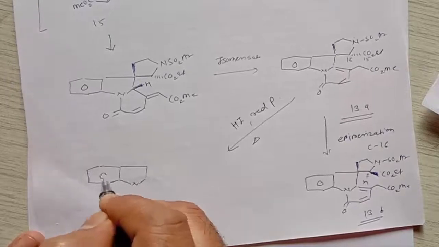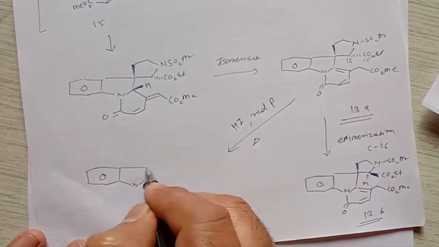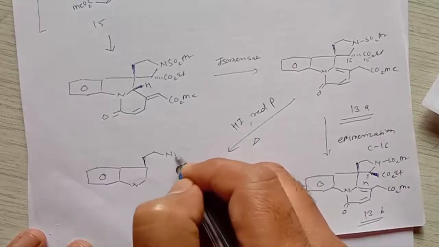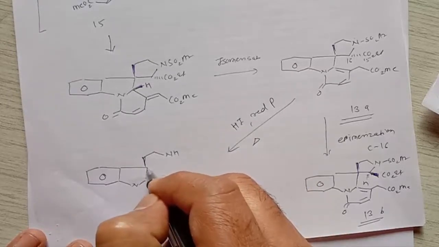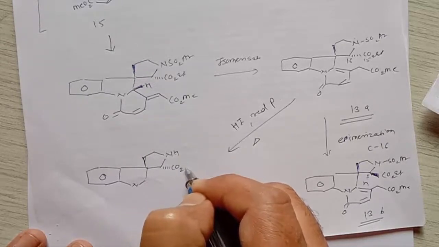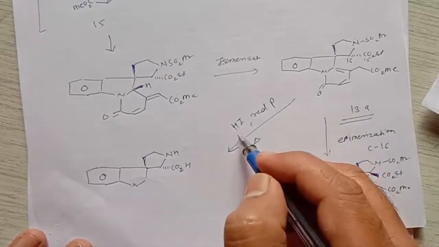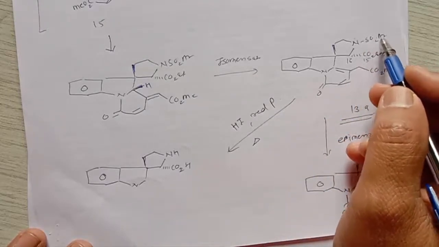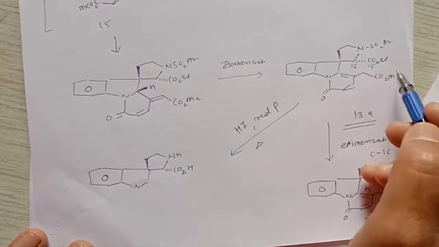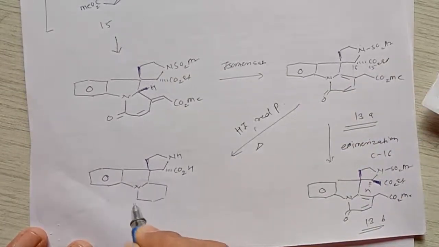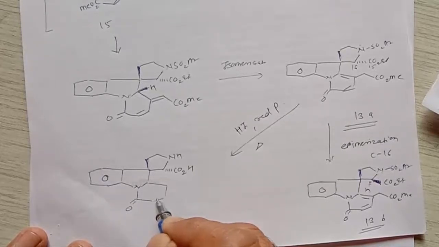So this is a 5-member ring, this is an aromatic ring, and here is NH, as well as CO2H. That means in the presence of HI and phosphorus, this SO2Ar group will be deprotected, as well as this ester group converted into acid, and then it gives formation of a compound like this.